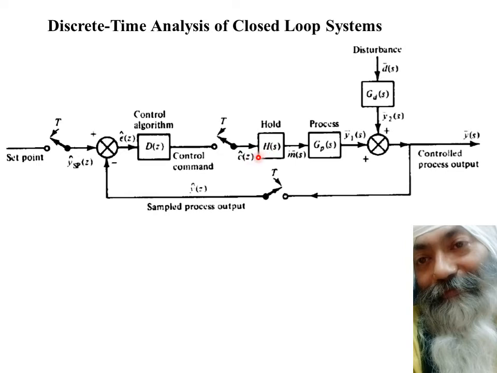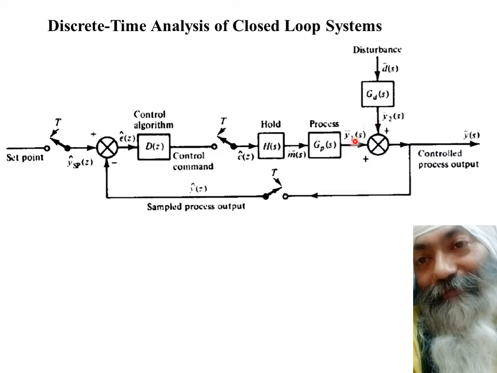This we have to take care of, and we shall be deliberating more on this hold element being in continuous time rather than discrete. Another thing we notice is that we have a disturbance coming in. This disturbance acts on the process through the model GD, and this Y2 is the disturbance part, and Y1 is the part of the process where the manipulated variable affects the process through GP.